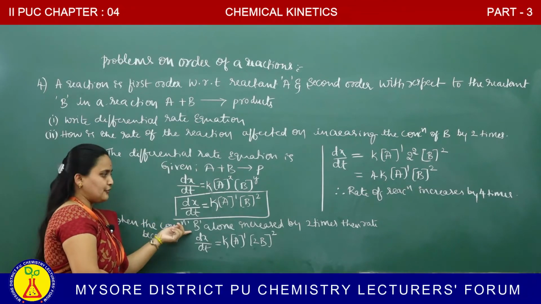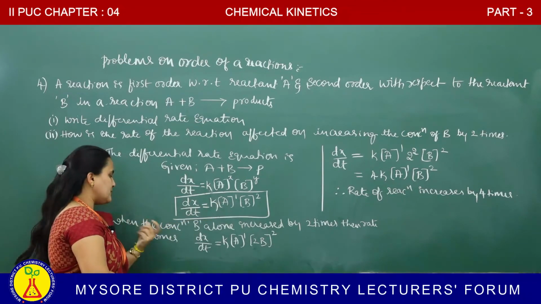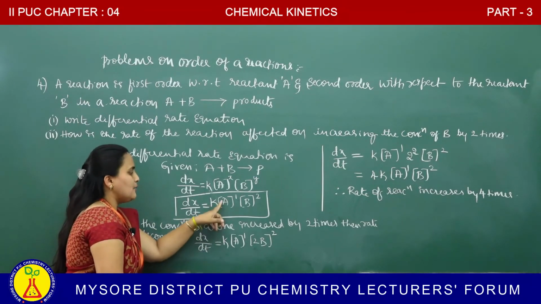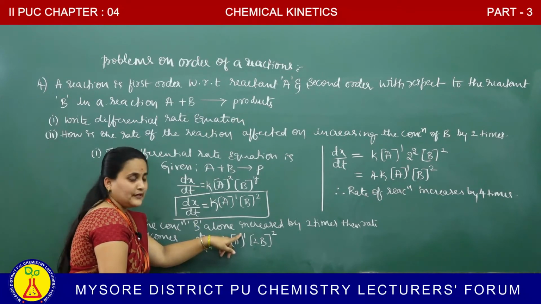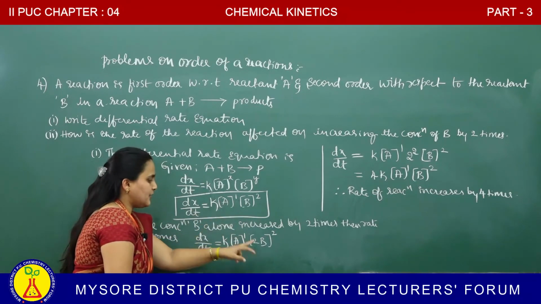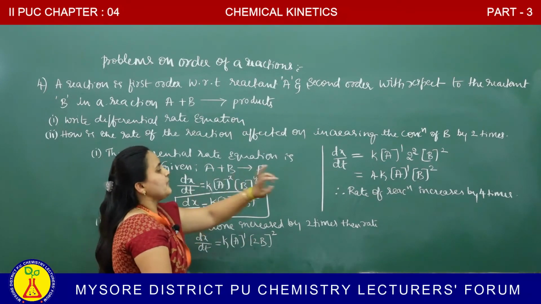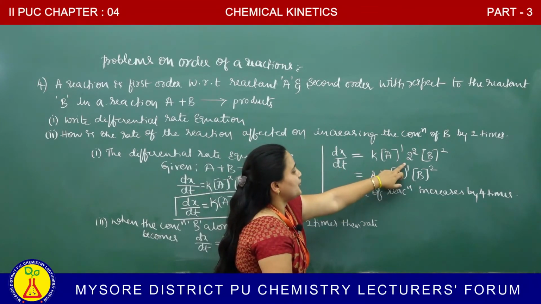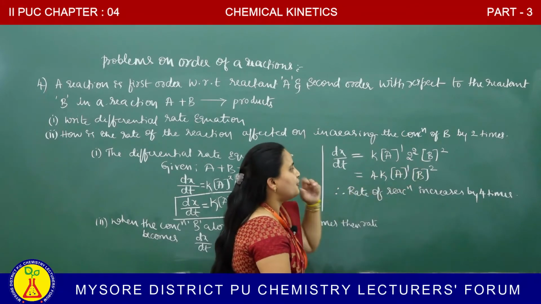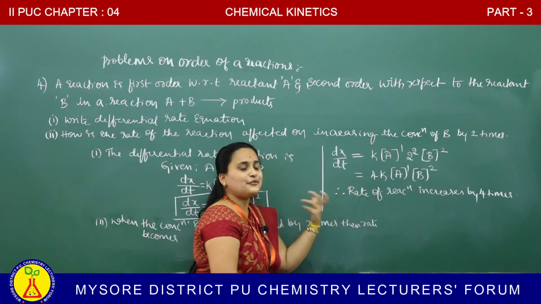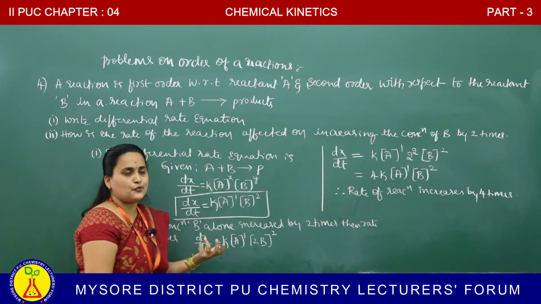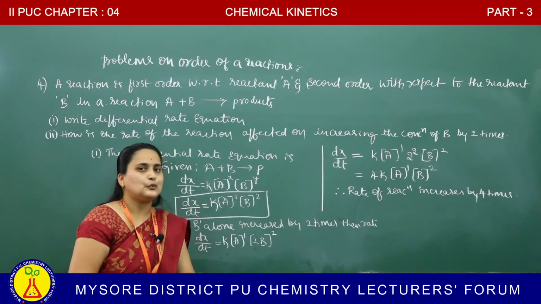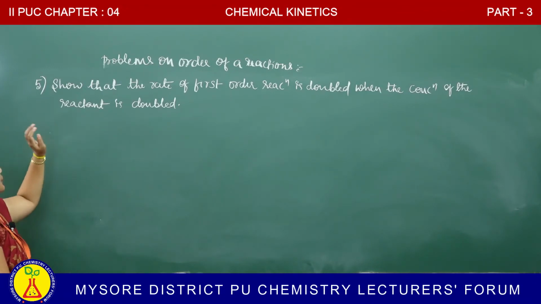When the concentration of B is increased by 2 times, the rate becomes dx by dt is equal to k, molar concentration of A to the power of 1. Just B is increased by 2 times, 2B to the power of 2. 2 square comes outside, 4k molar concentration of A to the power of 1, molar concentration of B to the power of 2. Hence, rate of reaction increases by 4 times when the concentration of B alone increases by 2 times. See the fifth question.